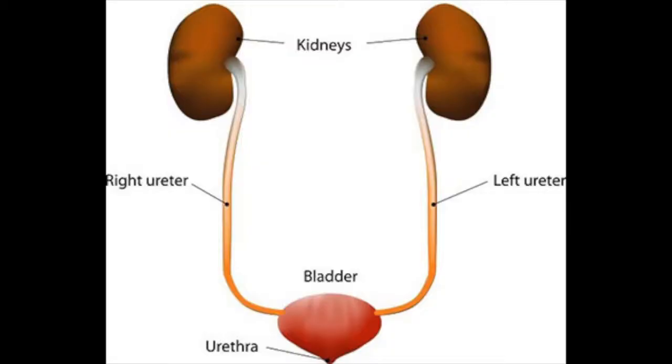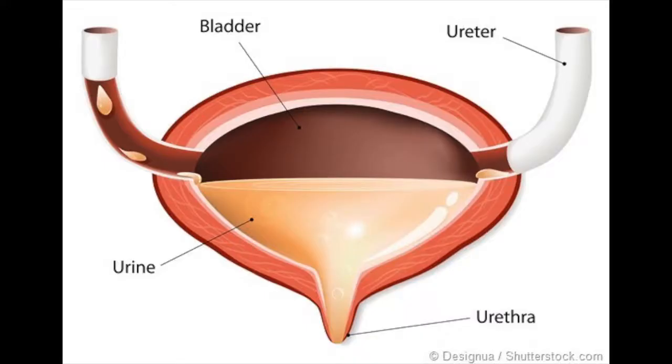The urinary system, also known as the renal system, produces, stores, and eliminates urine, the fluid waste excreted by the kidneys. The kidneys make urine by filtering wastes and extra water from the blood. Urine travels from the kidneys through 2 thin tubes called ureters and fills the bladder. When the bladder is full, a person urinates through the urethra to eliminate the waste.